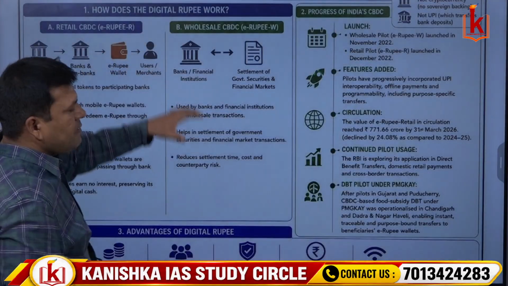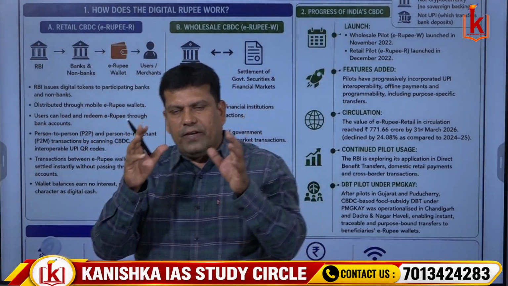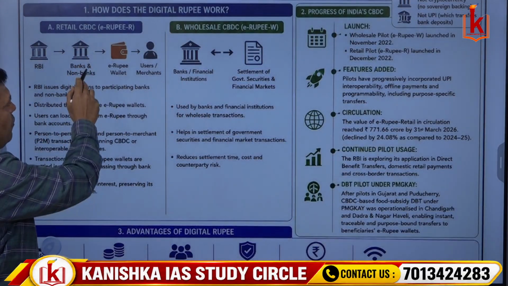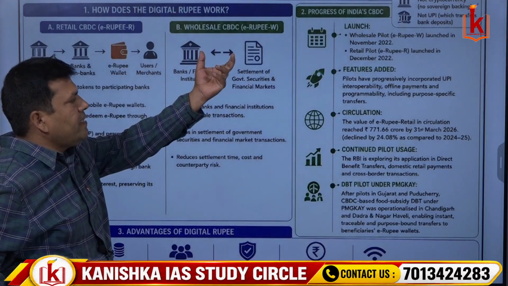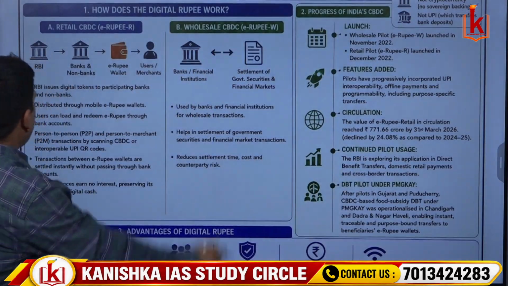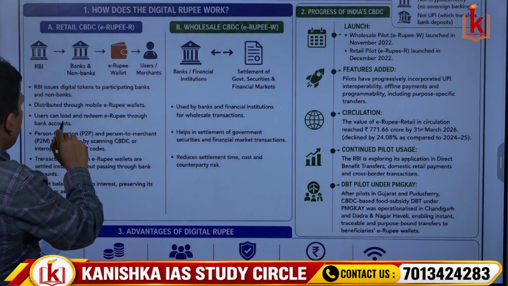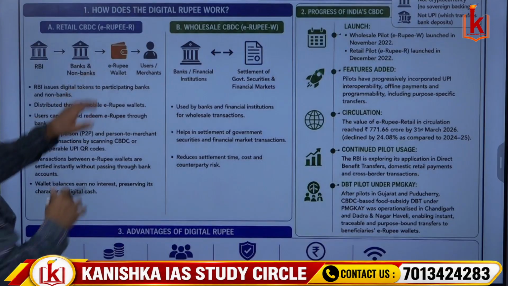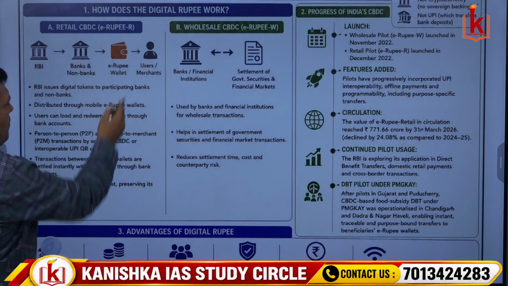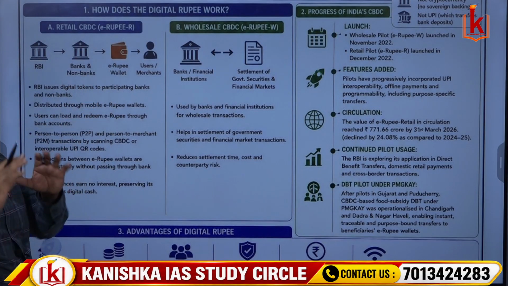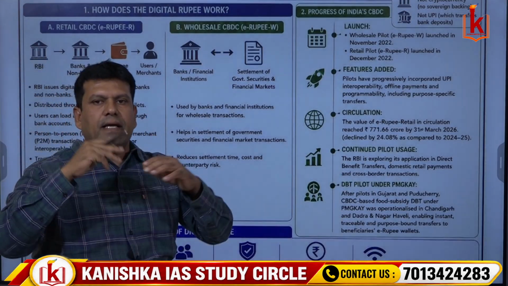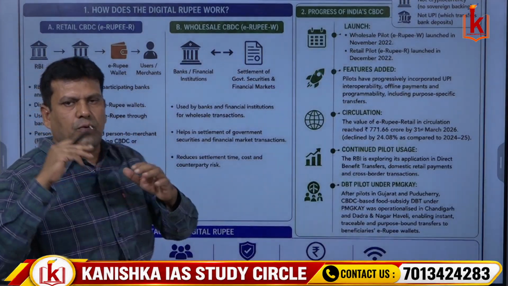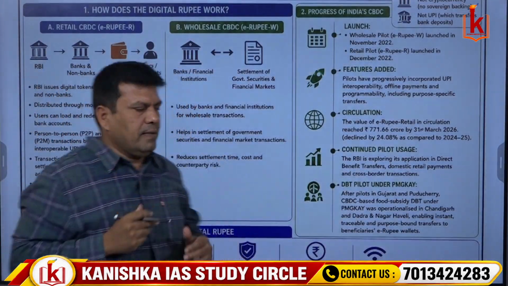So how does the digital rupee work actually? There are two broad classifications of the digital rupee. The first one is retail CBDC, that is e-rupee R, and the second one is wholesale CBDC, that is e-rupee W. Coming to the retail CBDC, e-rupee R, RBI issues digital tokens to participating banks. These are the banks or non-banks where the money is stored in the e-rupee wallet, where the consumers, customers or the public can make use of the digital rupee. So there will be some transactions, right? Between the merchants, customers and even the bank transactions and all.